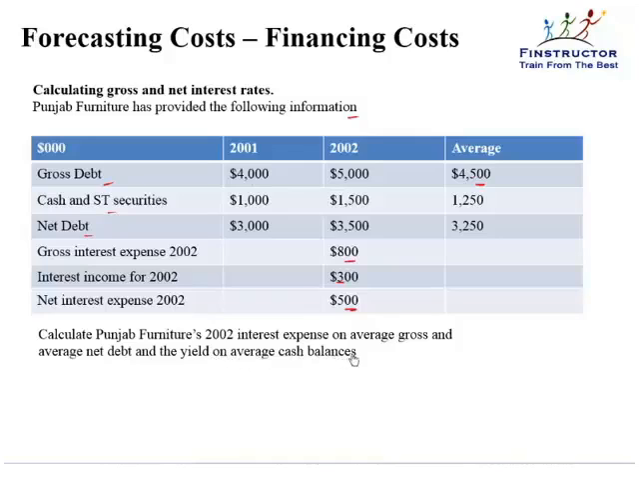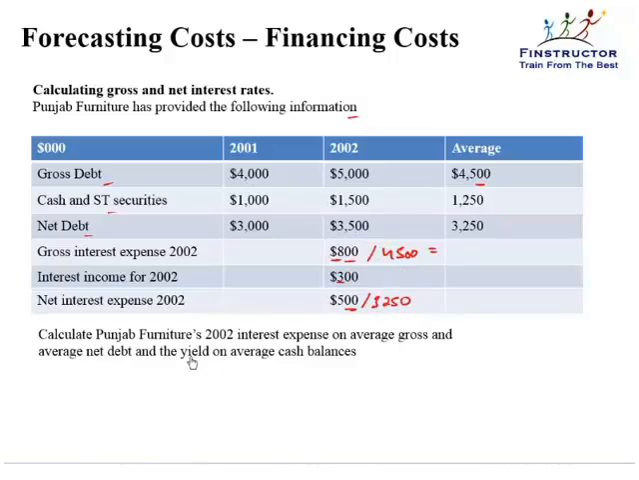average cash balances. So the interest expense on average gross debt will be calculated as the gross interest expense divided by the average gross debt, that is 4,500. The interest expense on average net debt will be calculated as the net interest expense divided by the average net debt, that is 3250.